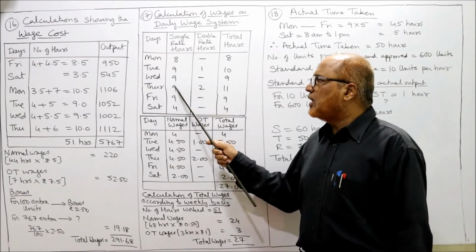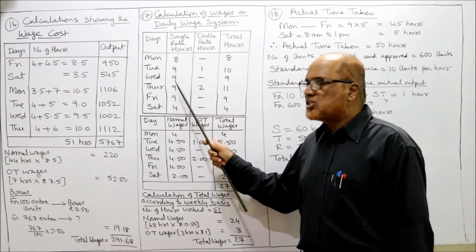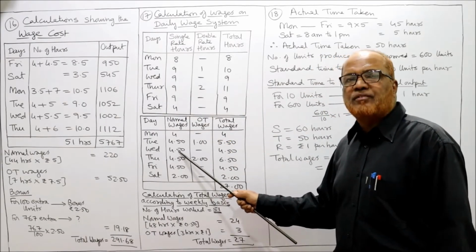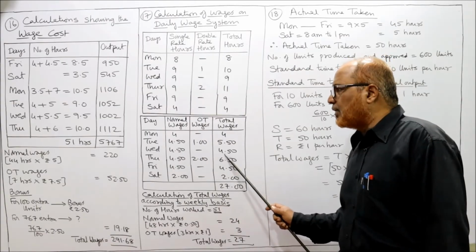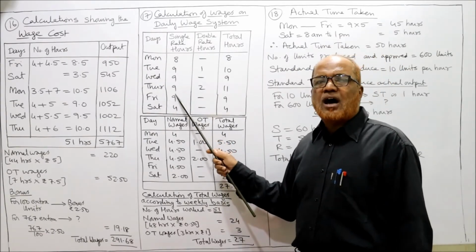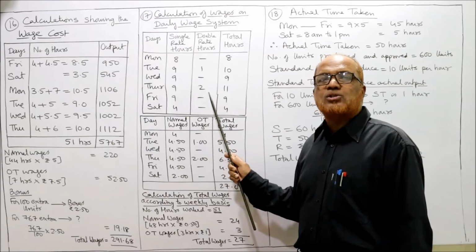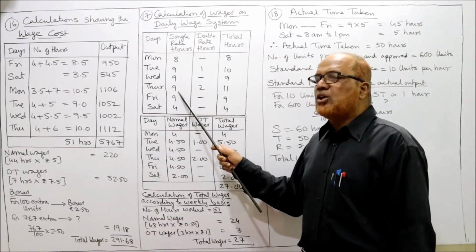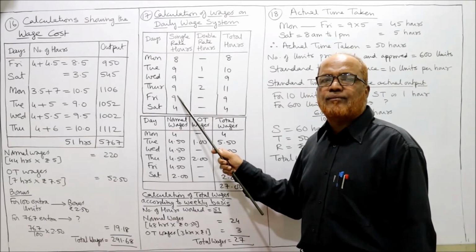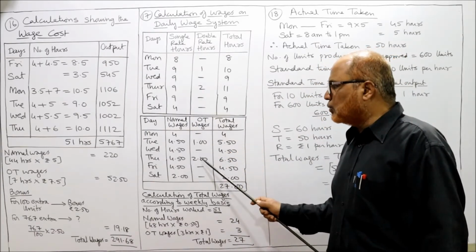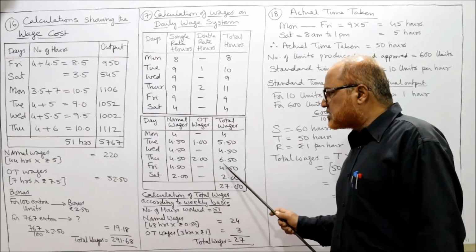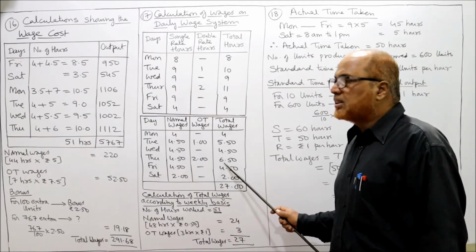So 9 into 0.5 is 4.5. 4 rupees 50 paisa are the normal wages on Wednesday. Thursday, 9 hours normal time and 2 hours overtime. So 9 into 0.5 is 4.5, and 2 into 1 is 2. So 4.5 plus 2 is 6.5, the total wages on Thursday.